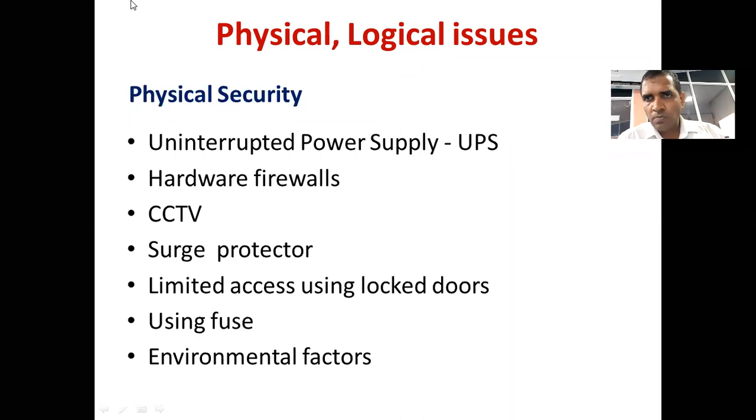Assume you are using the computer, suddenly you face a power cut, the power is disconnected. So what happens when the power is disconnected? Your computer will be turned off immediately. Your hard disk was working, your random access memory was working, more importantly your CPU was working. So all these devices, all these parts will definitely be stopped immediately.